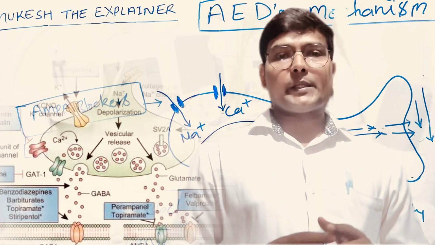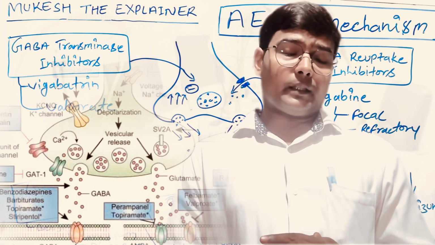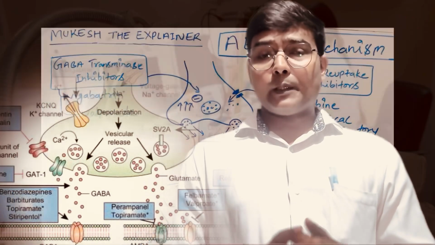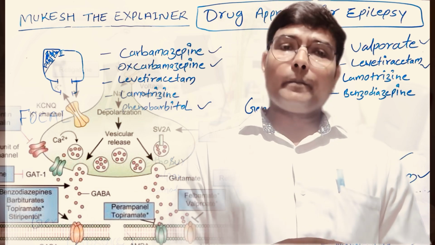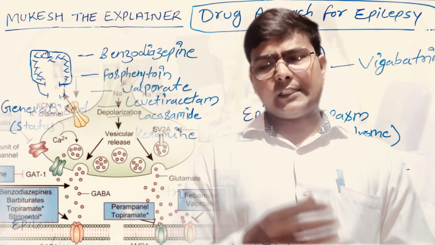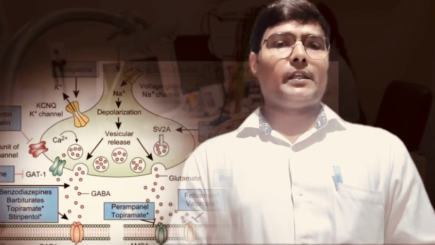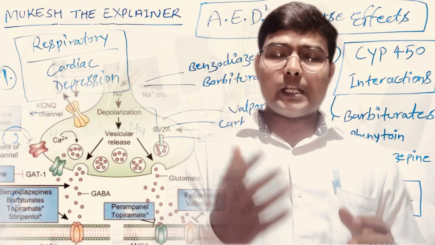You can see in the picture, this is a very important receptor for epilepsy. Sometimes we block it by giving the drug called levetiracetam. Once you understand this receptor, you will understand all the receptors, by which we can understand the proper mechanism of epilepsy and anti-epileptic drugs.